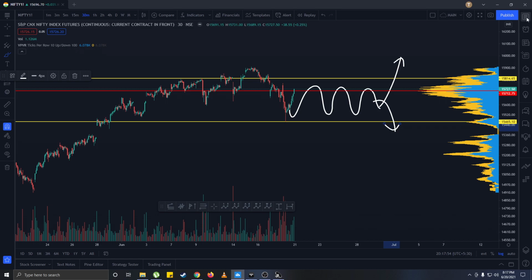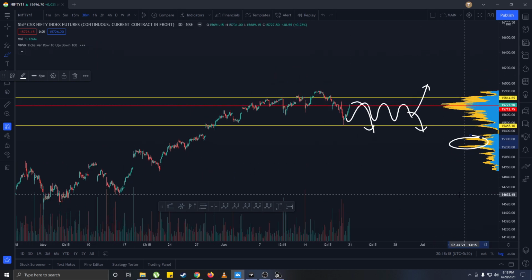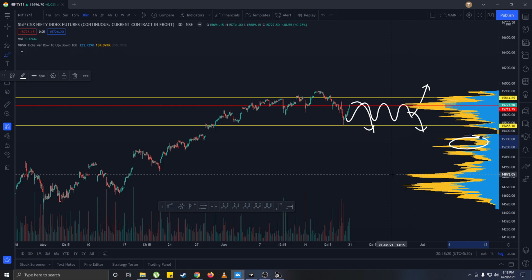Now we will look at the Bank Nifty chart. I think the Nifty chart is clear. As of now, 15,800 and 15,450 seems to be the range, and we will see how the market behaves. If it turns down and starts going again, then I think we'll find some support here, and after 15,200, I think the next support is pretty far, which comes at around 14,900, 300 points down. So we'll see about that when it breaches the 15,200 level.